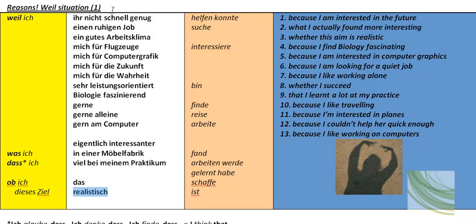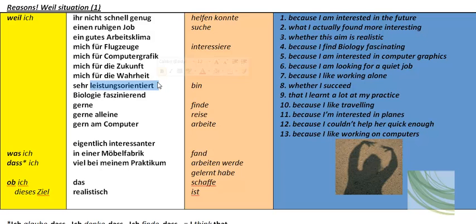Okay, let's have a closer look at other words that we've got in the middle down here. Schnell genug, quick enough, nicht schnell genug, not quick enough. Einen ruhigen Job, a quiet job. Ein gutes Arbeitsklima, a good working environment, literally climate. Flugzeuge, aeroplanes. Computergrafik, computer graphics. Zukunft, future. Wahrheit, truth.